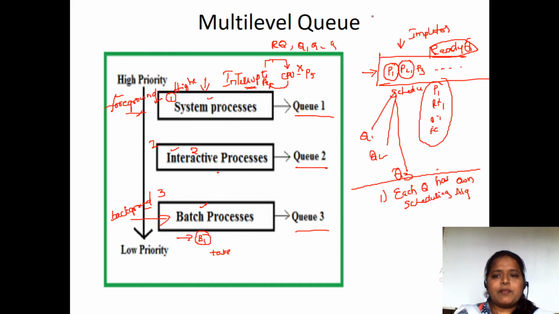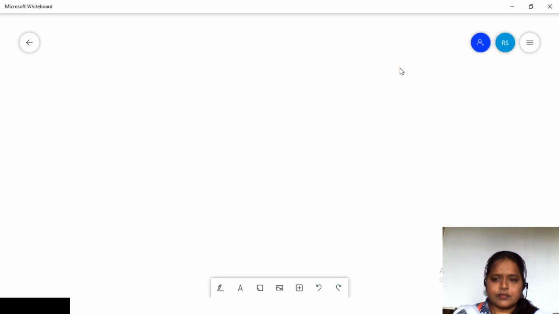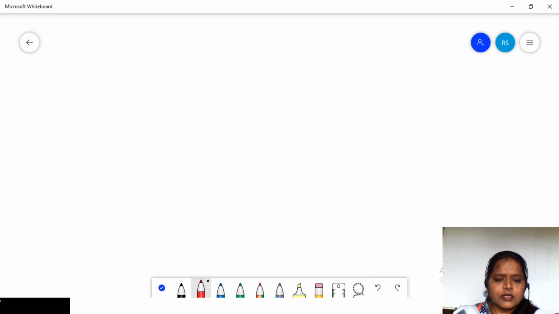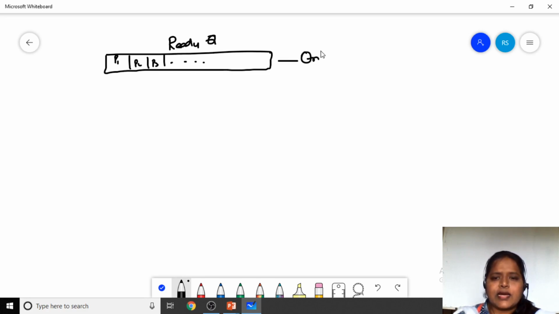That means previously, this is the ready queue. This ready queue will keep process P1, process P2, process P3 and so on. Here we have to implement only one scheduling algorithm at a time.